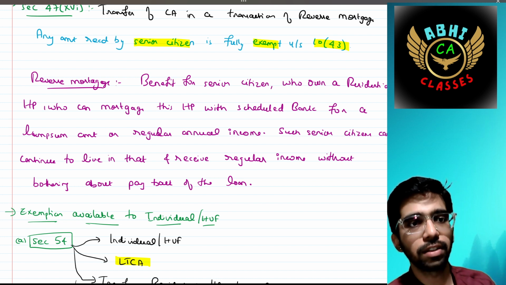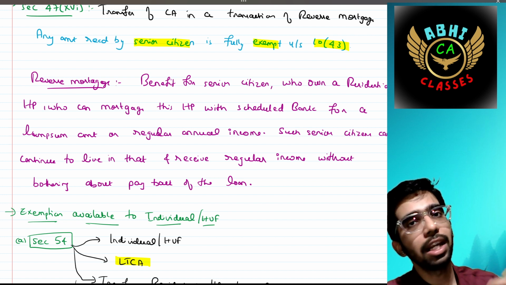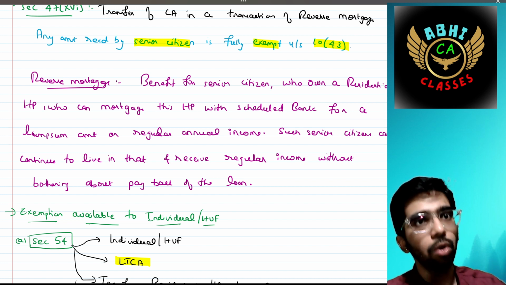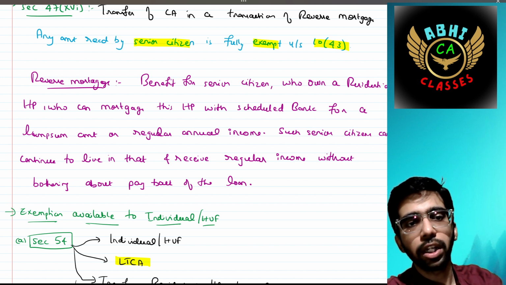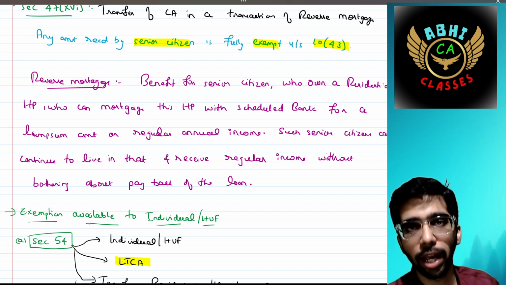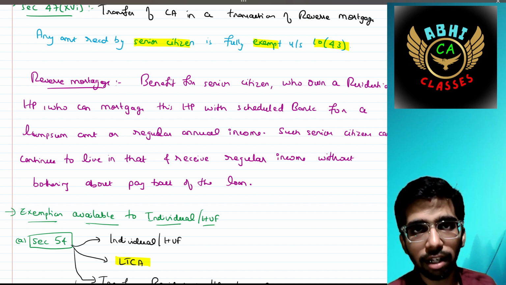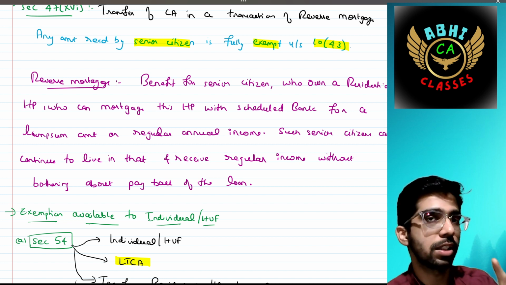Such senior citizens can continue to live in that house property till my death without any restriction, also receiving that annual income without bothering about any payback. I need not pay back the received money to the scheduled bank, because after my death the bank can seize that house property in its own name, and hence this is a benefit given to the senior citizen.